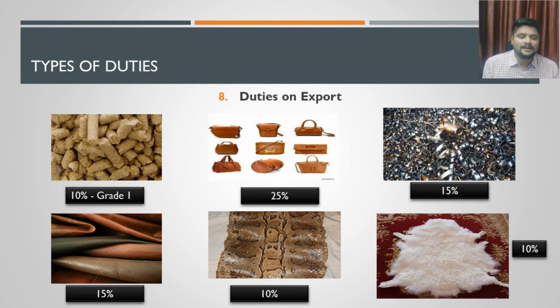This de-oiled rice bran, if it is getting exported from India, then it has to suffer an export duty at the rate of 10%. On what product will it be suffered? It is for the grade 1 category of de-oiled rice bran. If that product is getting exported, then export duty of 10% has to be paid on that.